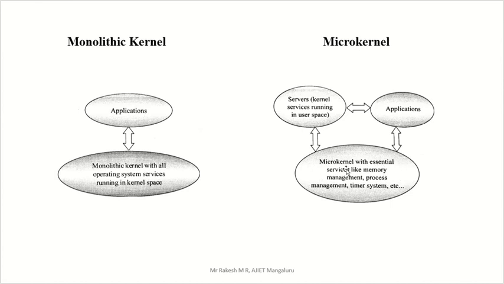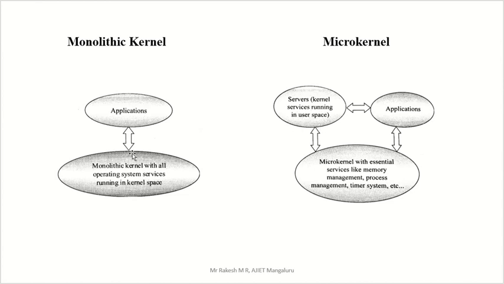So the very important services of the operating system are present in your kernel space, and the remaining are moved to user space. That is, the services that are not essential or not important are moved to another part. Here we have user space, right? In that user space we have those services. So here we have servers, the kernel services running in the user space.